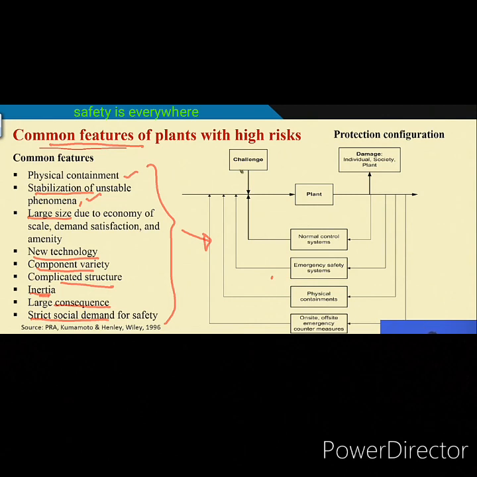So, for a plant with high risk, there will be two things: one is the challenges, another one is the damages. All hazards, initiating mechanisms, these are basically challenges. And then the target and the damage to target, that is the threat; it will create problems.